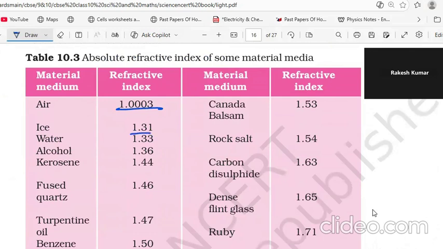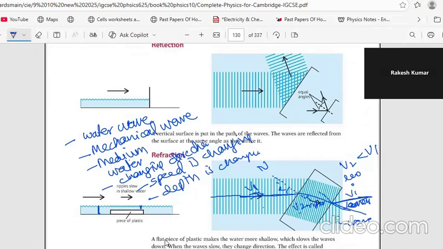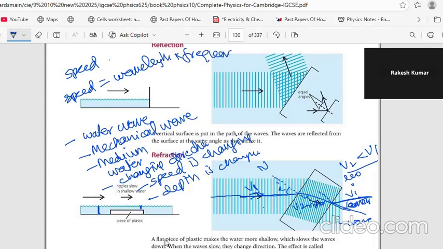So the more the refractive index, the more the bending. In water we don't have a refractor, but in glass we do. Now, what else do we see? There are three things I told you. One is the speed of the wave. Then in the last class, I told you speed is equal to wavelength into frequency. Now we have to understand what is happening to each parameter as it goes.